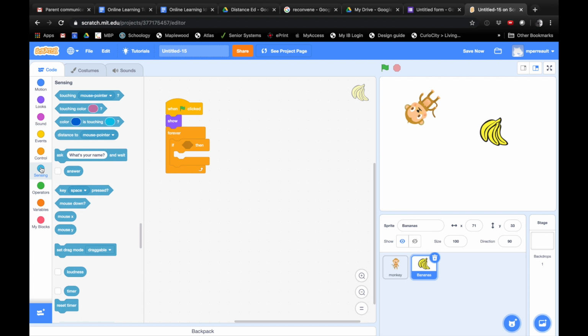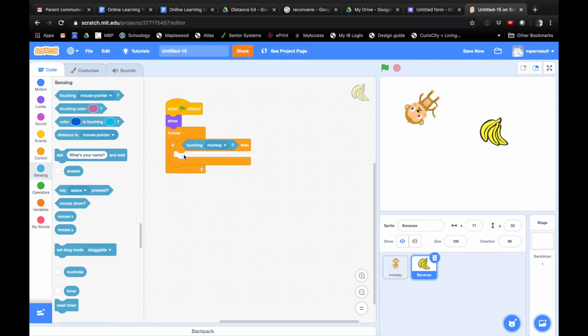and then pick the touching mouse pointer, which is the first one. Yes, okay. So you're going to click it, or you're going to just put it right into there. And hey, what do you notice about this and that? They're both diamonds. Yeah, they're both a diamond shape. So when you put it right up there, your little diamond will light up, and then you're just going to drop it in. And then you're going to switch the mouse pointer to monkey.